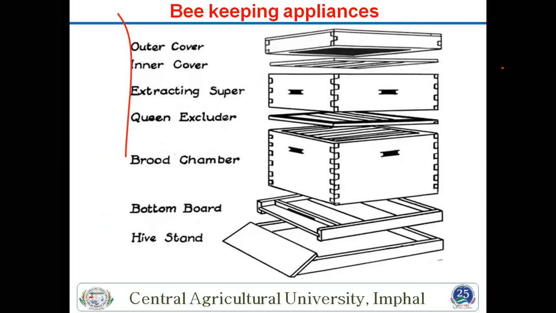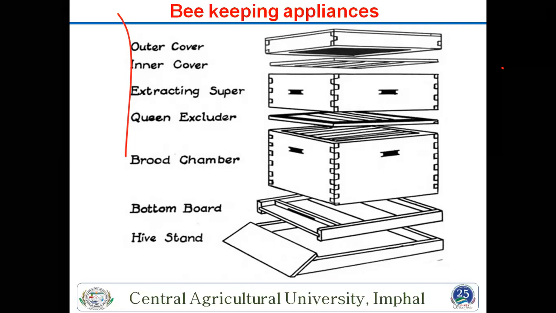So you see, this is the design of a normal honeybee box. First, on the lower side, this is the hive stand. Then second is the bottom board. After that, the brood chamber is required. And in front of this, the queen excluder is there. This is the queen excluder. Through this, only the workers can enter. But if the queen comes outside through this, then your swarm is there.